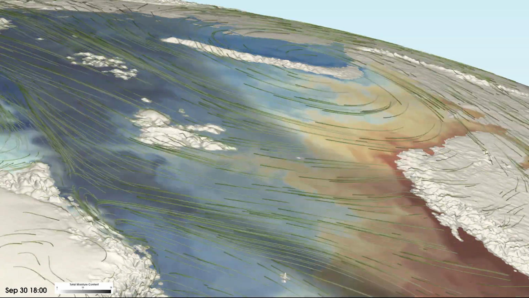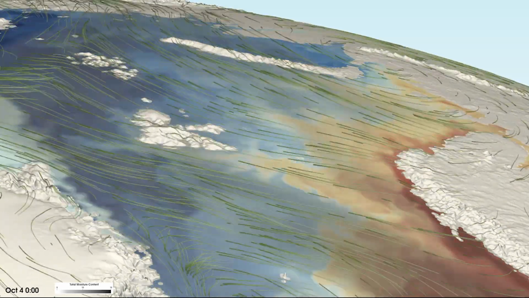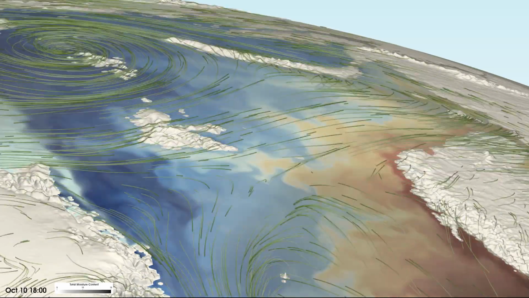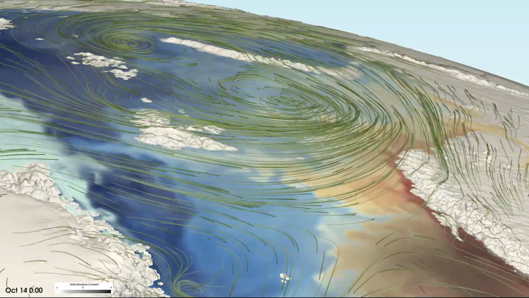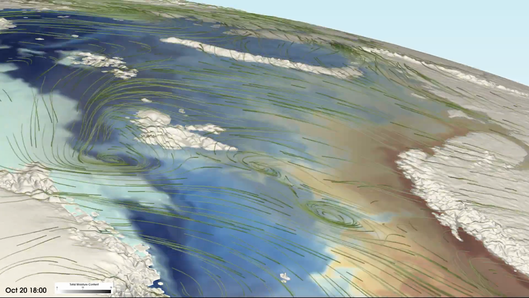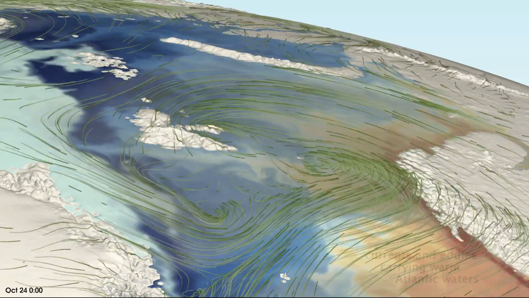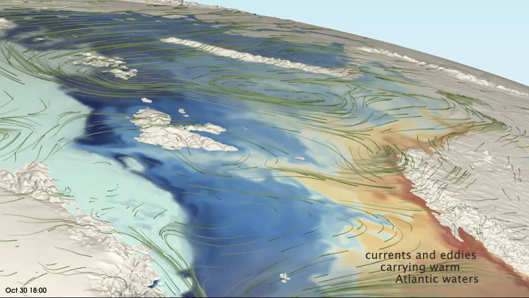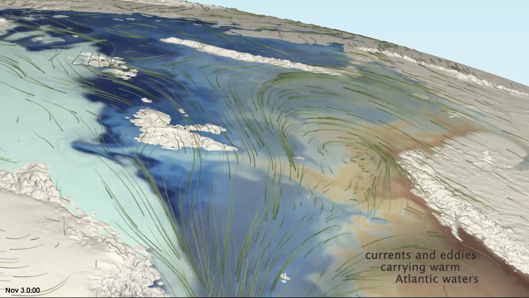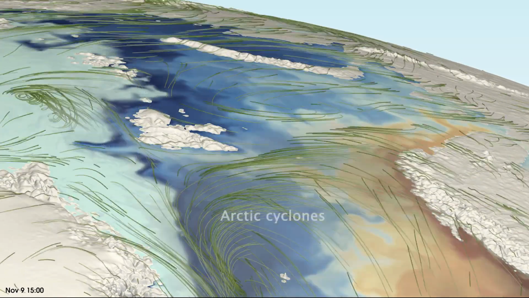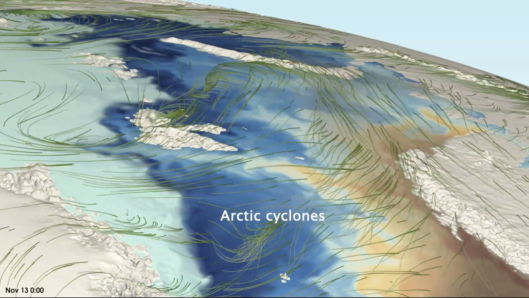Configured on a global domain, it has regionally refined high-resolution grids in the Arctic in all its components. This allows for an accurate representation of fine-scaled transport processes that are important for the Arctic, for instance, narrow currents and eddies that carry warm Atlantic waters into the Arctic through the Barents Sea and Fram Strait, and Arctic cyclones that transport warm and moist air into the Arctic.